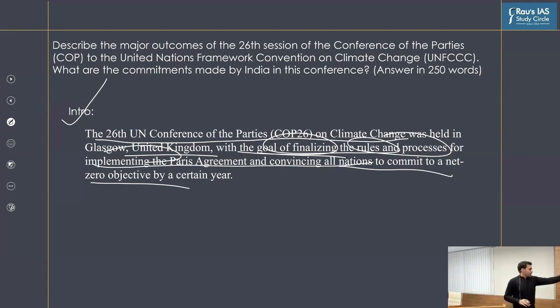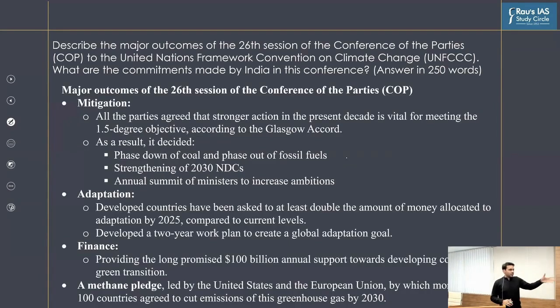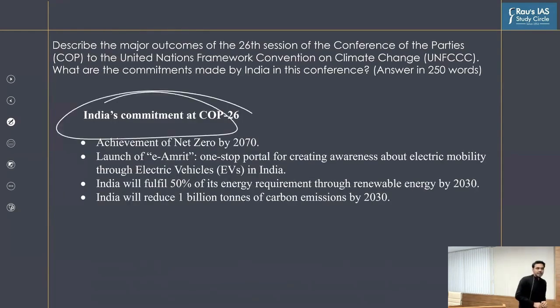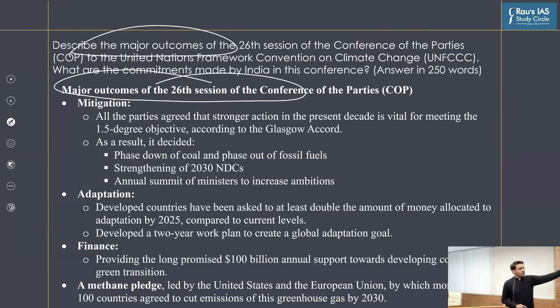All right. And so once you have laid out the expectation, the question actually demands you to write the major outcomes of the conference of the parties. So we have discussed in the mains revision classes, we have discussed in current affairs classes that it is necessary that you take keywords directly from the question, because if you do not put headings as the keywords taken from the question, the examiner would never know where you have addressed the main demand of the question. So if the question says describe the major outcomes, you have to use major outcomes of COP.